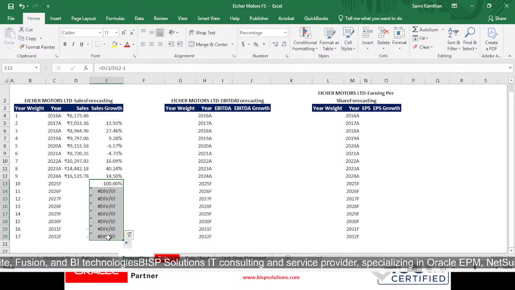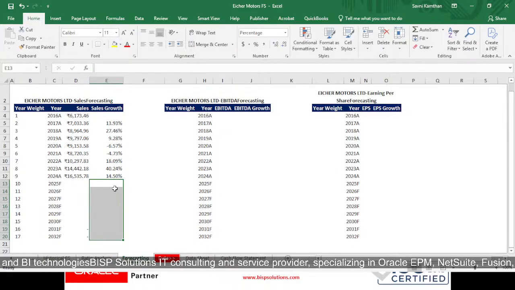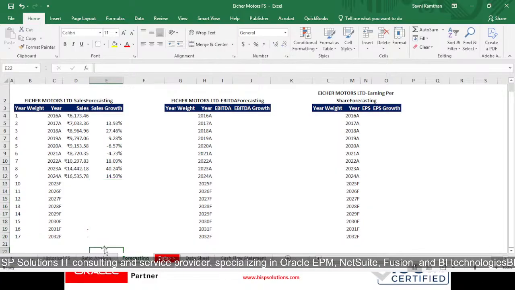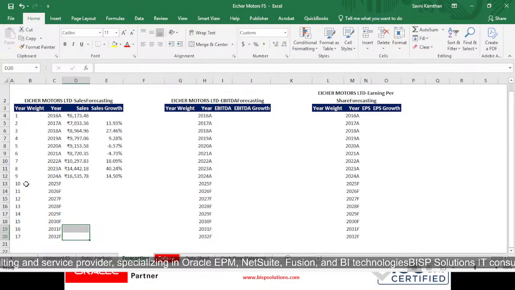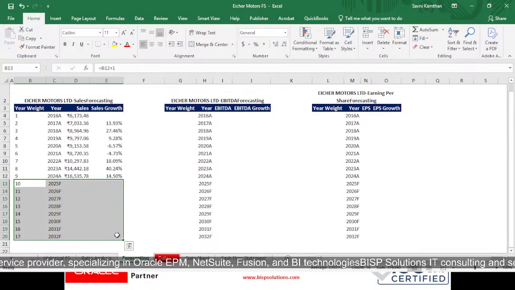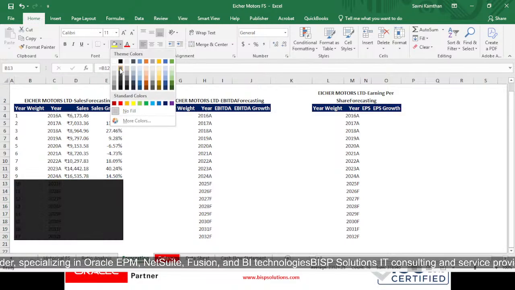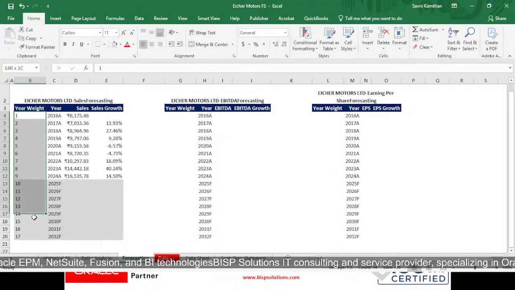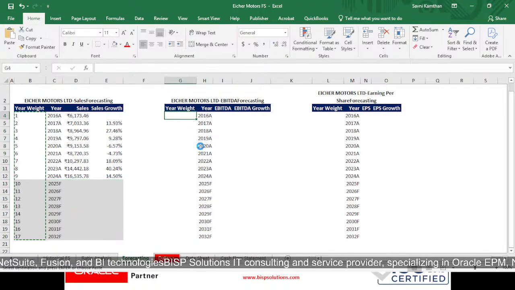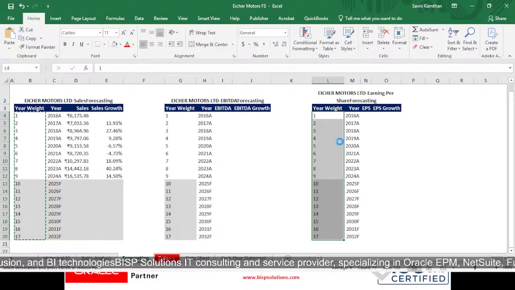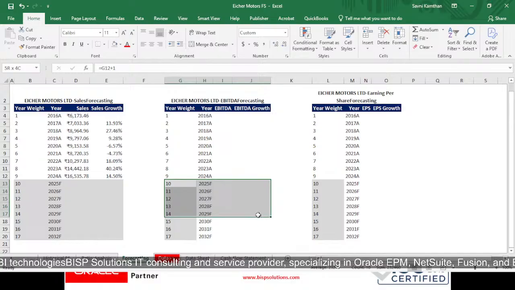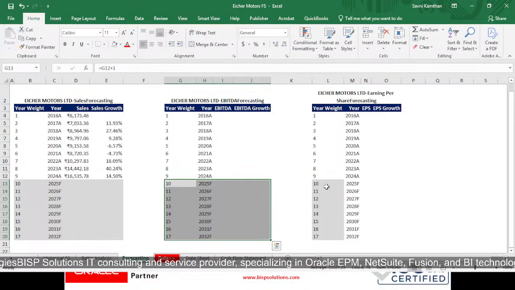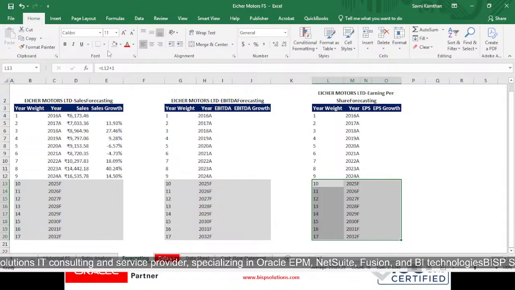So yeah, that's why the error division comes, because I just dragged it till 2032 and it doesn't have any calculation in that, right? Now what I will be doing, I will be taking this as gray because I will be doing calculation here, then Control plus C and paste it till the end. Here also same thing, then color it out this much also, right?